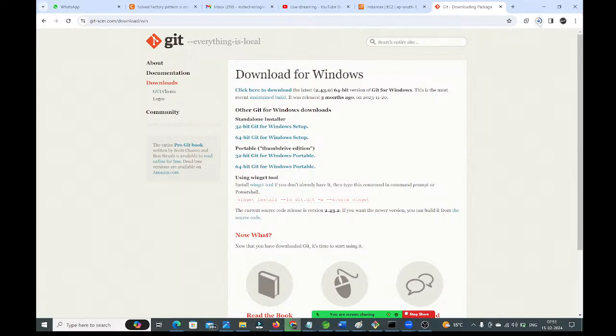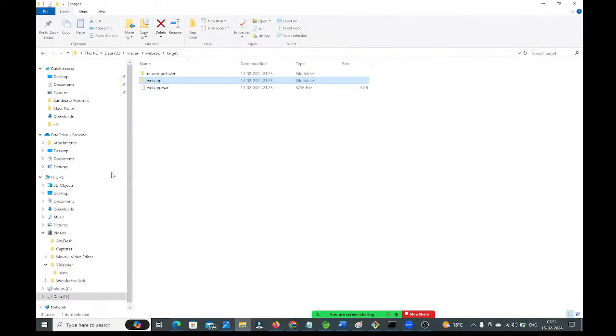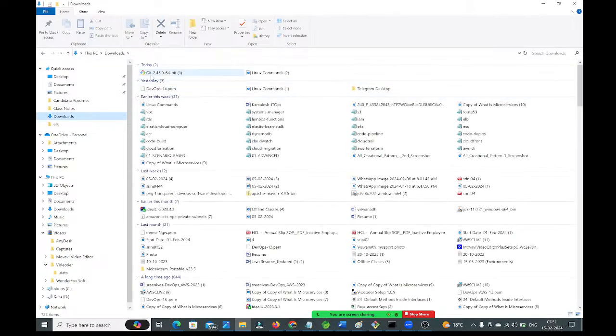See, here you can see it is downloading. The .exe file will be downloaded into your system. Once it is downloaded, next you need to go to the folder where Git was downloaded, the downloads folder. You can see, guys, whether it is downloaded or not. See, guys, Git 2.43.0 is downloaded here.